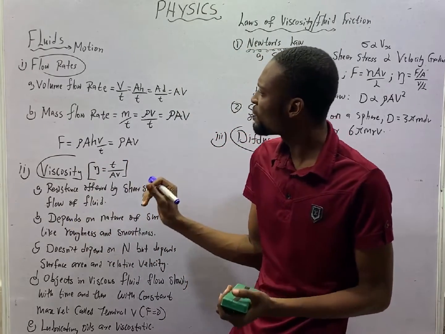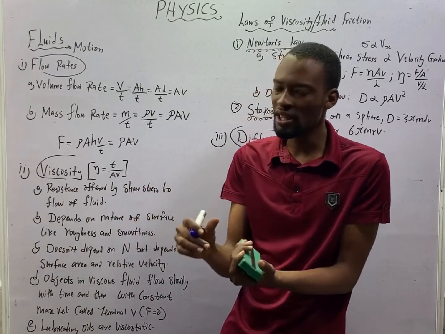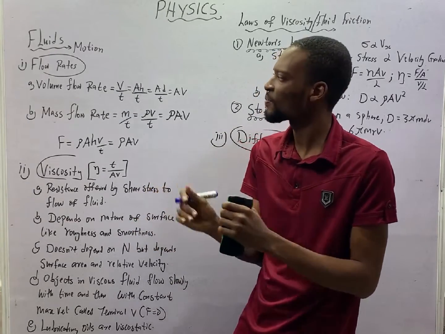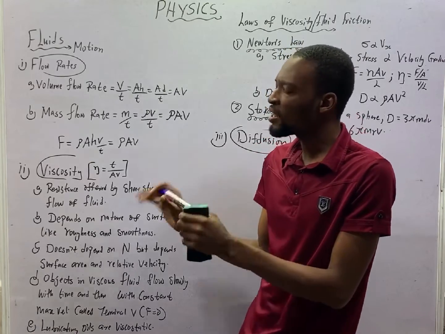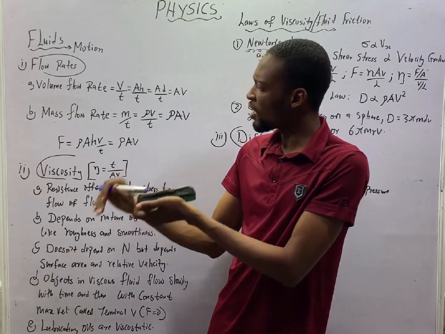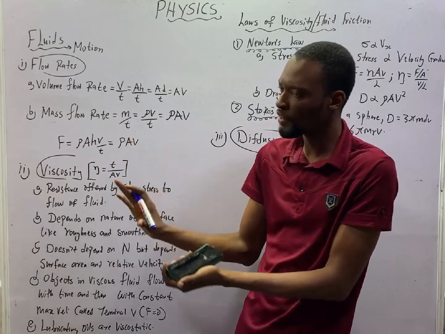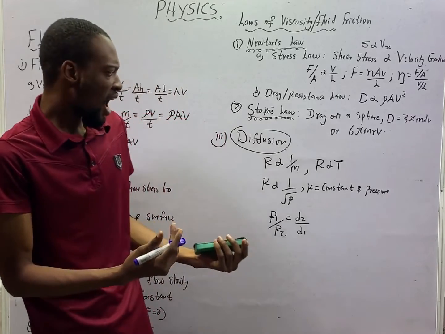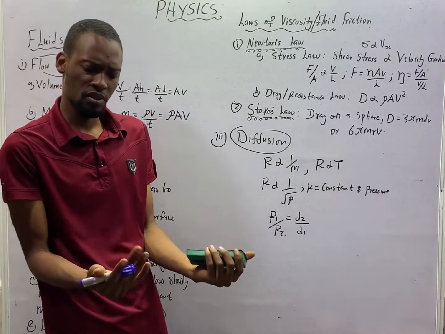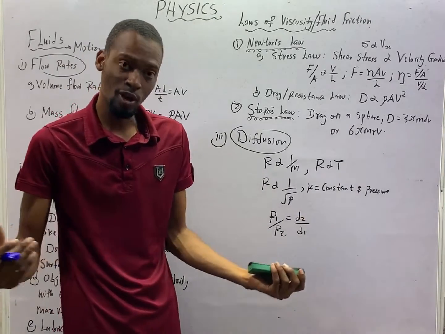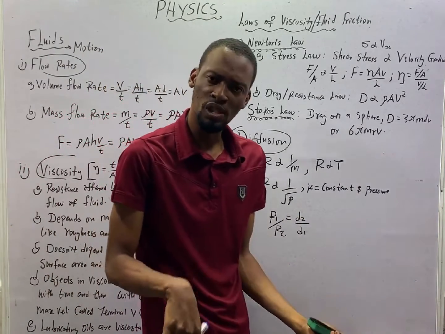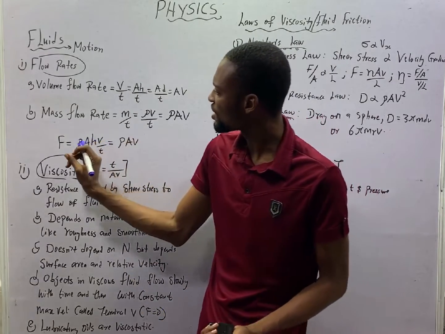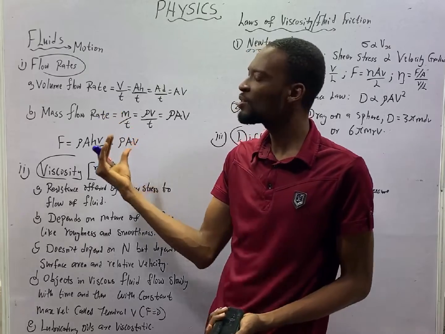Flow rate can be volume flow rate, and it can be mass flow rate. Volume flow rate is simply the volume of liquid flowing over time. If you are given a fluid, how much or what volume is able to flow or change position or displace with time, that is volume flow rate. Then mass flow rate is mass of the fluid over time.